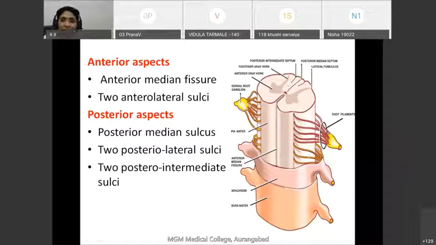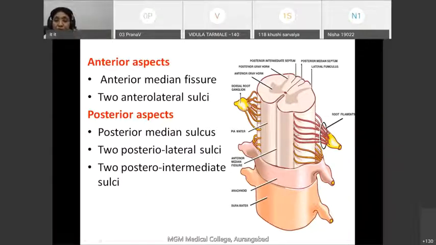Now on either side anteriorly, there is the anterolateral sulcus. Through the anterolateral sulcus, the anterior roots of spinal nerve emerge.